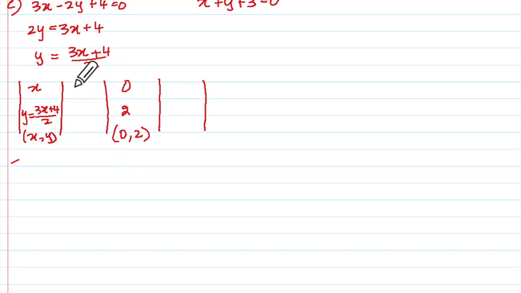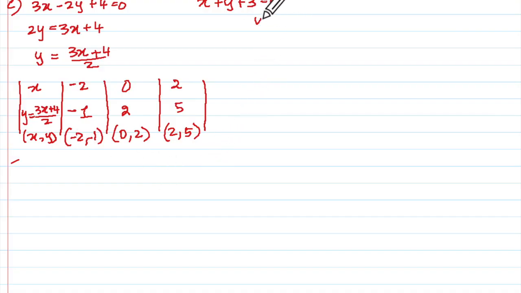Okay. Let us take minus 2. If you take minus 2, you will get minus 6 plus 4 means minus 2 upon 2 means minus 1. What is the point? Minus 2 comma minus 1. Correct? Let us take 2. If you take 2, then 3 twos are 6, plus 4. So 5 we are getting. 2 comma 5. So you understood this.